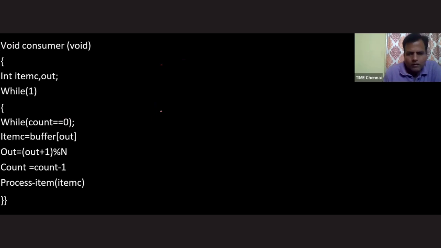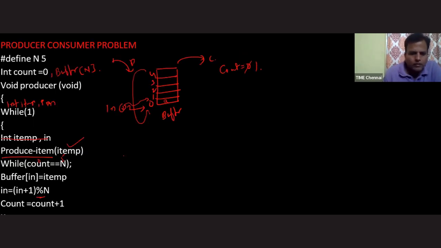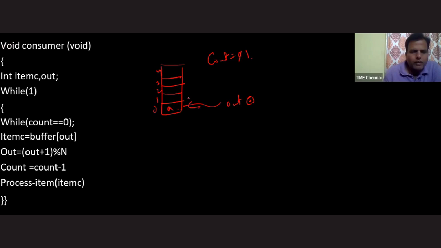Now let's see what the consumer does. This is a consumer. Consumer has its own variable. The out variable is used by the consumer to point to the buffer separately. What is count? Count right now is 1, because if you check the earlier value, it is 1. So one element is there inside the buffer.